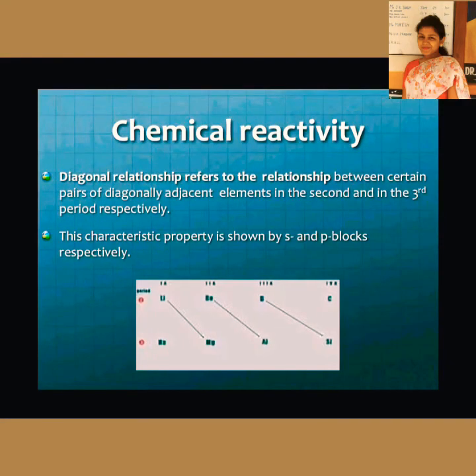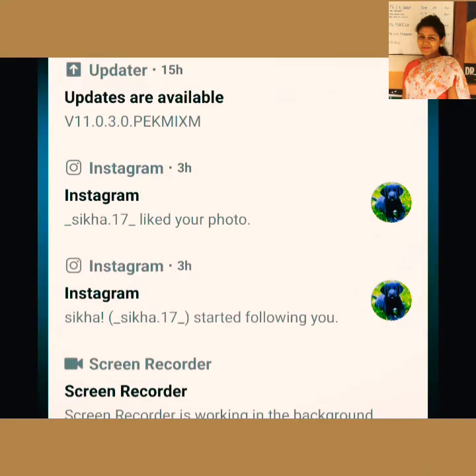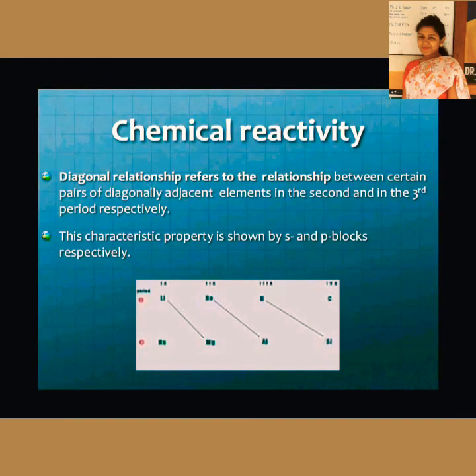Now coming to chemical reactivity. Now, period 2 and period 3, if you consider these elements that we have seen in the box, that is lithium. Lithium will show chemical properties similar to magnesium.